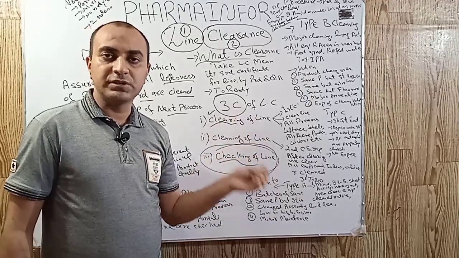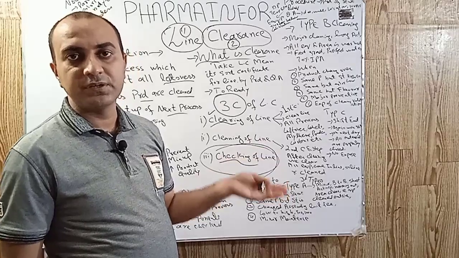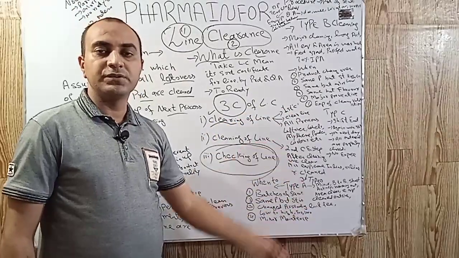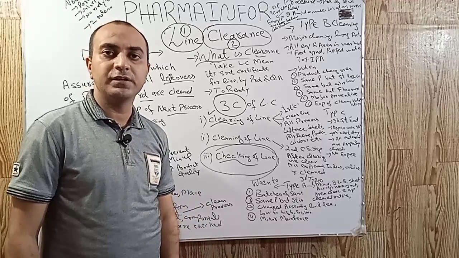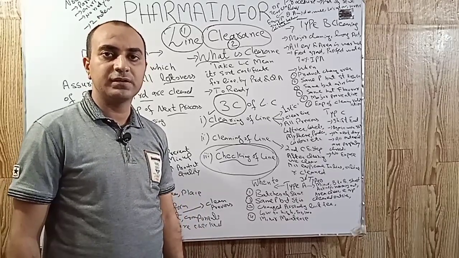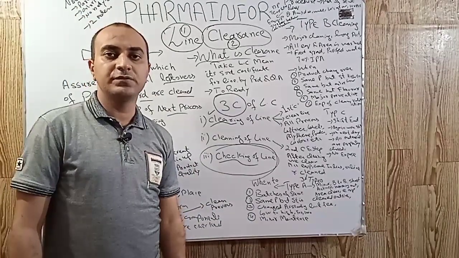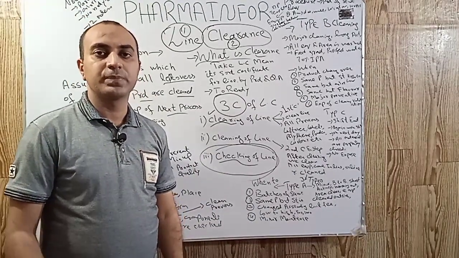We have three types of cleanings: type A, type B and type C cleaning. We also call these cleanings minor cleaning, major cleaning and shift cleaning. And the recommended height of partition between two lines should be 2 meters.